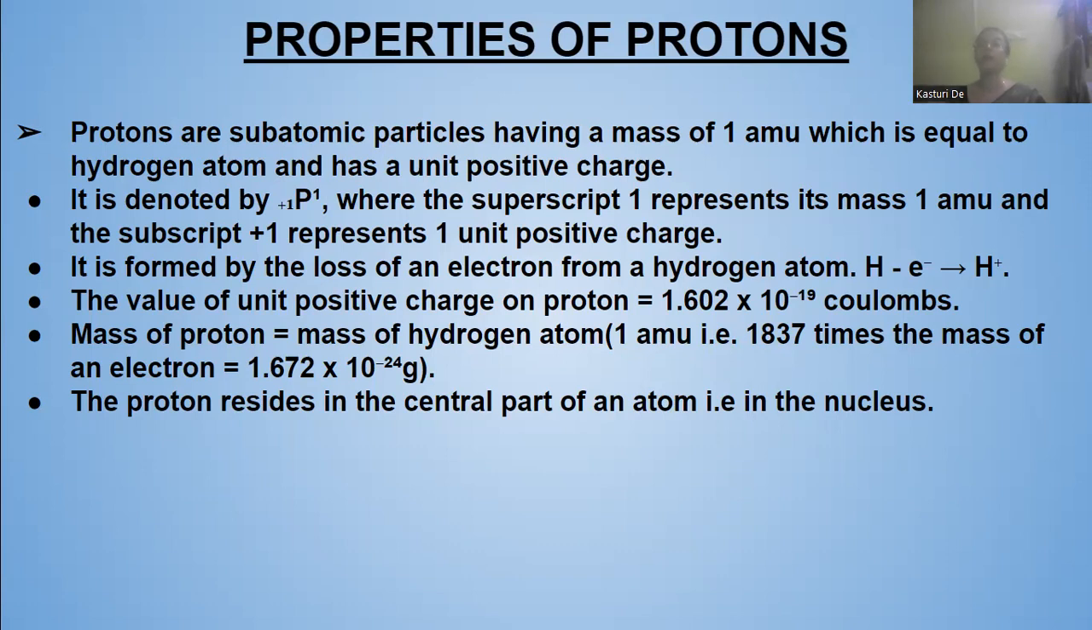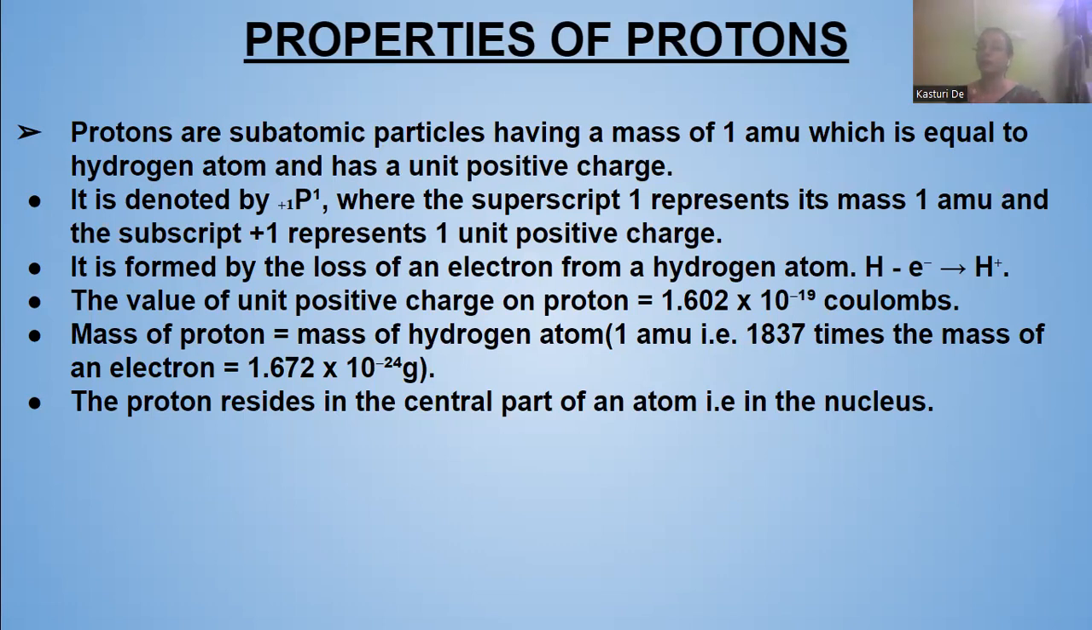It is denoted by capital P with a subscript of +1 and a superscript of 1. The electron had a subscript of -1 and a superscript of 0. The superscript of 1 means it has a mass of 1 amu, and the subscript of +1 means it has a unit positive charge. How is a proton formed? It is formed by the loss of an electron from a hydrogen atom.